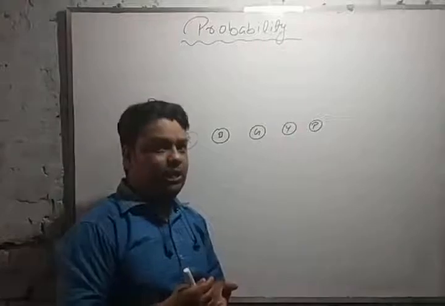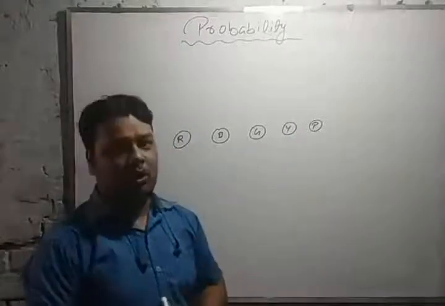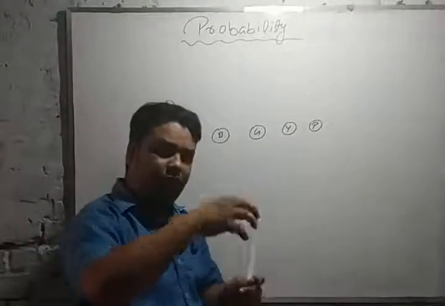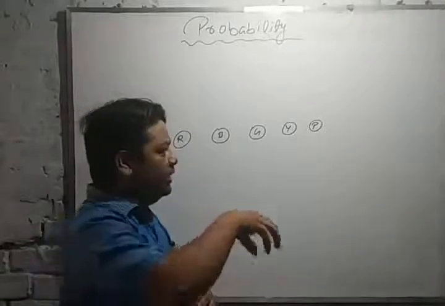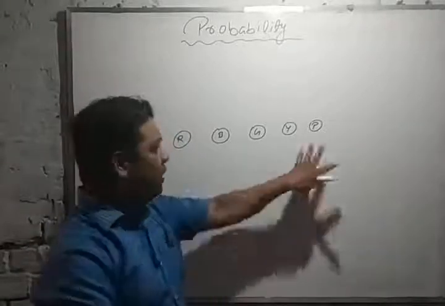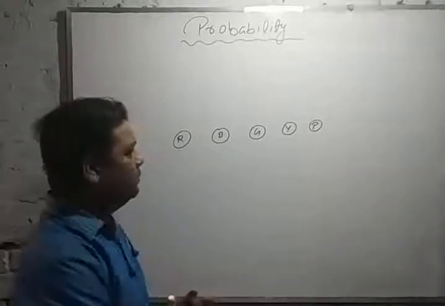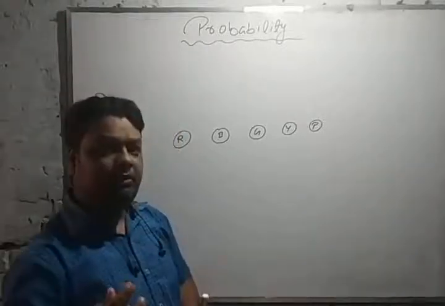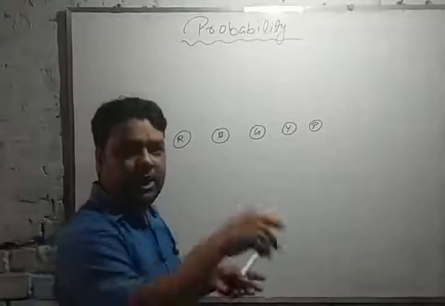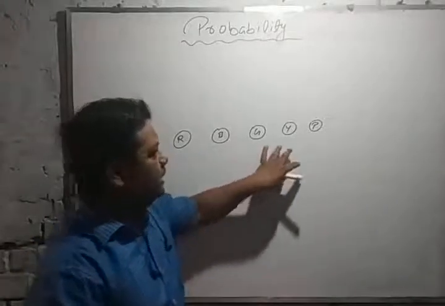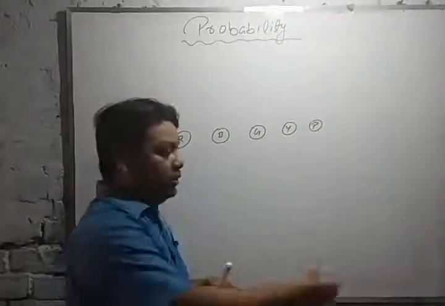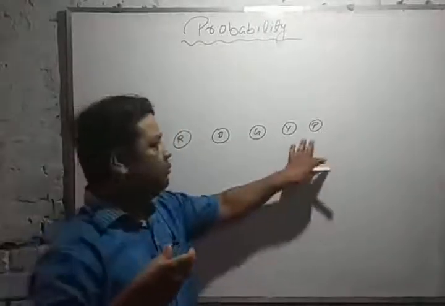Means we will try. If I say to you, choose any pink ball only, then the first time you put your hand in the bag where all the balls are kept together, maybe it will be red. The second time it will be blue, then green, then yellow, and then at last you choose the pink ball.